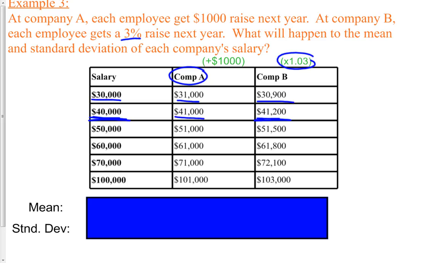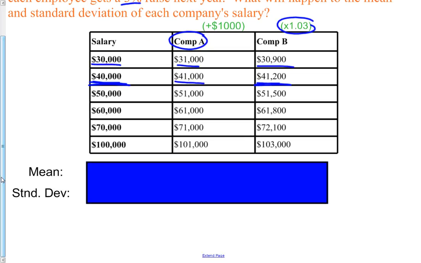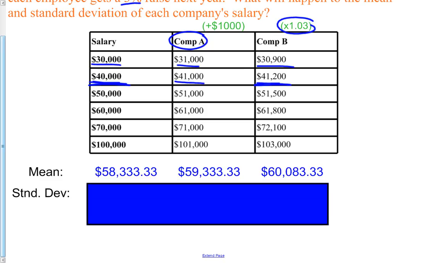What will happen to the mean and the standard deviation of each company's salary? Well, class, if we take a look at this here, the mean of the first column is 58,333. Notice what happened in company A when each of these employees got a $1,000 raise.